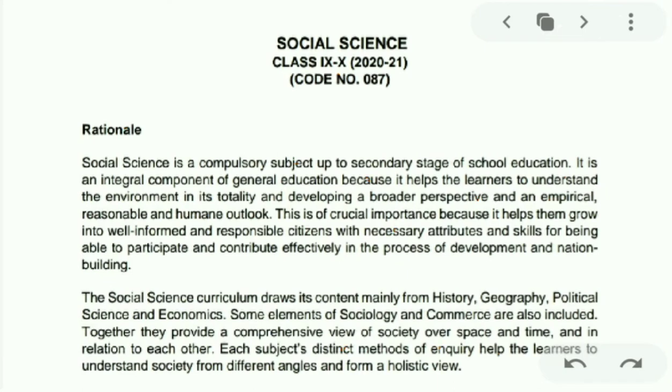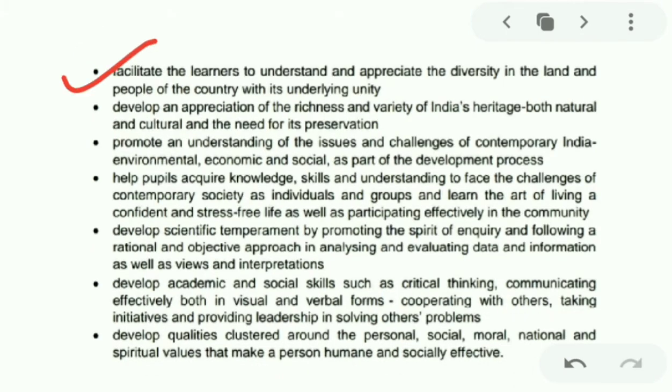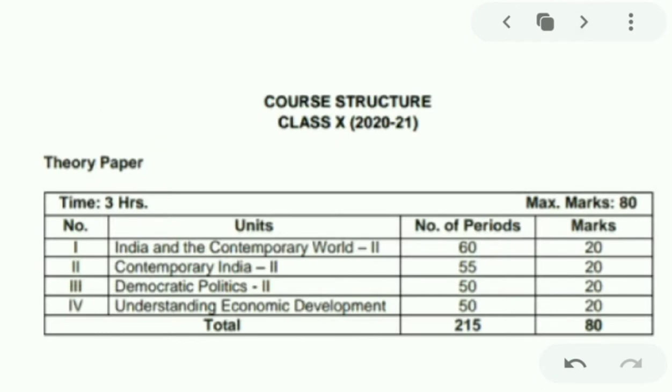This is the official notification PDF that is available on the CBSE site. It's for class 9th and 10th. For class 9th we have discussed before. Now we will discuss class 10th. They have defined why social science is a compulsory subject and why it is important for you to study social studies. Apart from this, CBSE has also mentioned the objectives of issuing the syllabus and why it is helpful for you. Here the objectives are mentioned. Let's come to the course part.